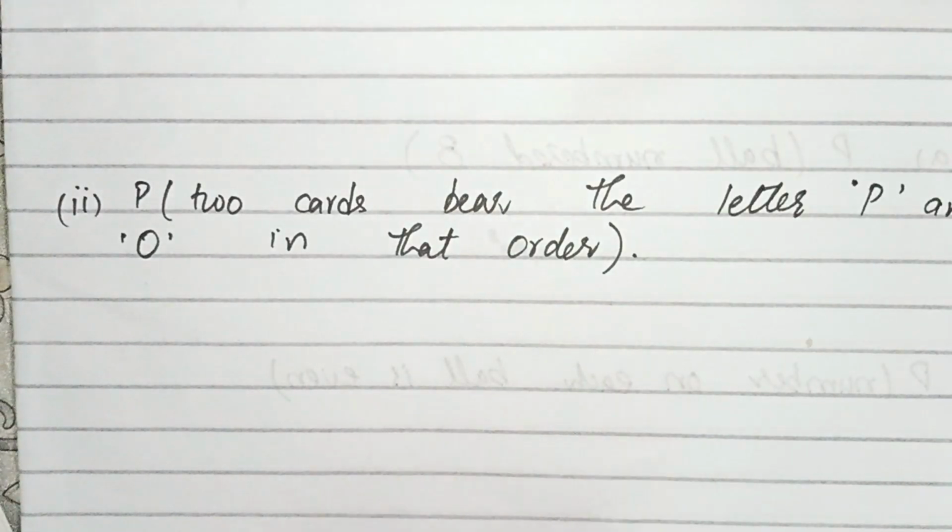Now part number 2: the probability that the two cards bear the letters P and O in that order.